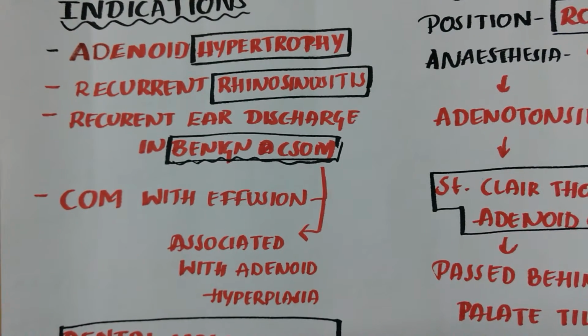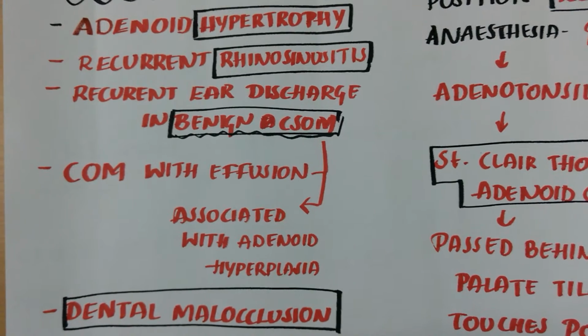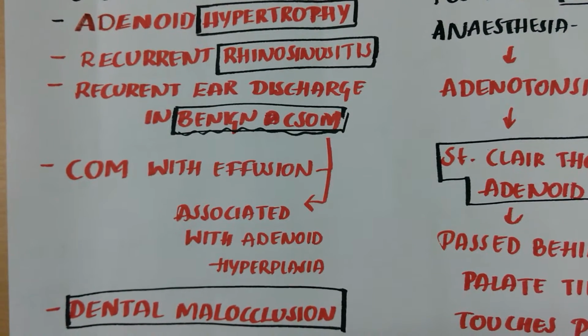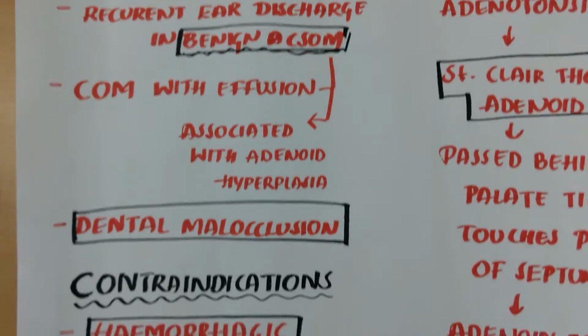Chronic otitis media with effusion associated with adenoid hyperplasia. Dental malocclusion. Adenoidectomy does not correct the dental abnormalities but prevents their recurrence after orthodontic treatment.